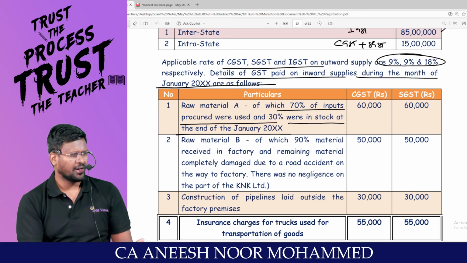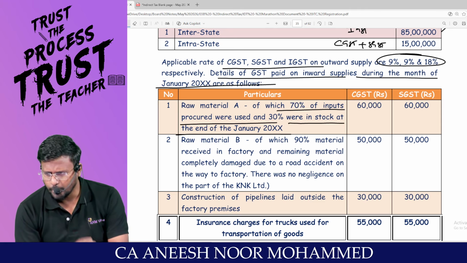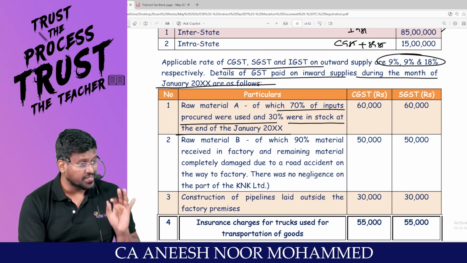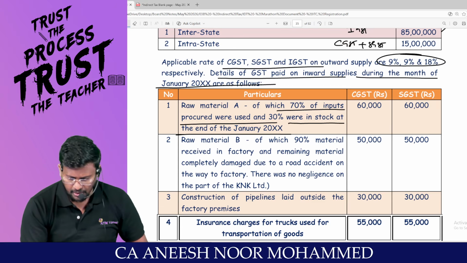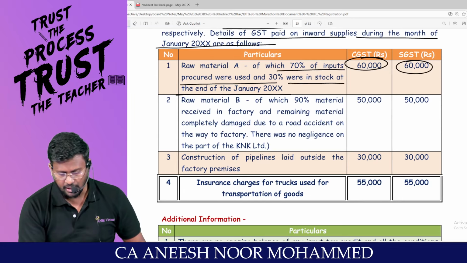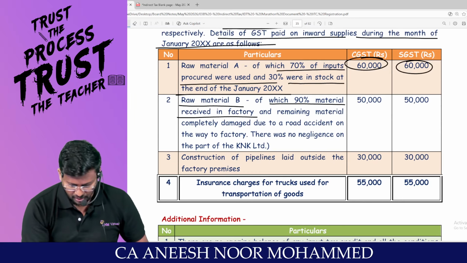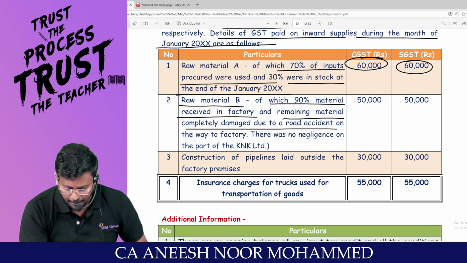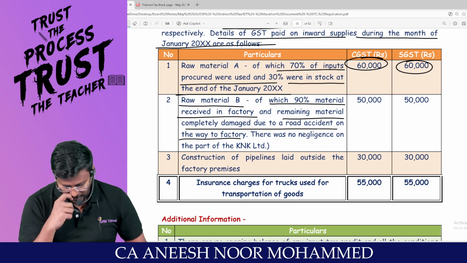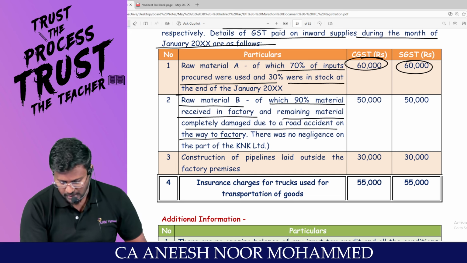That doesn't matter. ITC will not be provided based upon how much you have used, whether you have purchased or not. Usage condition is not a prerequisite. Am I right? The entire 60 and 60, you can claim it as raw material B, of which 90% was received in the factory and the remaining material was completely damaged due to a road accident on the way to the factory. There was no negligence on the part of K&K Limited. That means, sir, since 10% has been destroyed, lost, written off, you can take it as ITC, because it's a proportionate credit. So proportionate ITC we have to calculate.